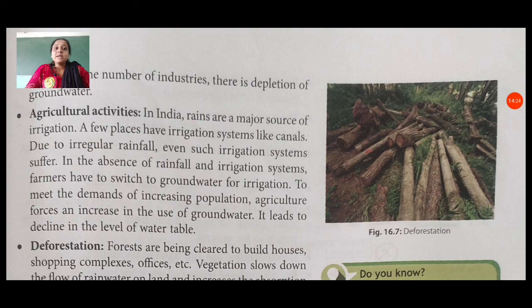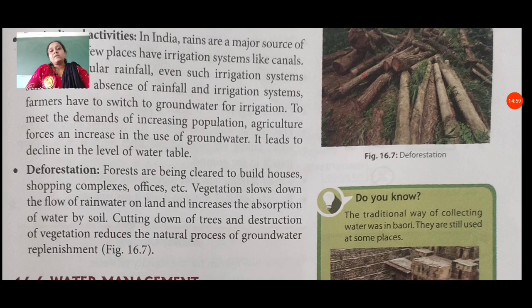In the absence of rainfall and irrigation systems, farmers have to switch to groundwater for irrigation. To meet the demands of increasing population, agriculture forces an increase in the use of groundwater. It leads to a decline in the level of the water table, because they also use groundwater wells in all farms. On farms you can see that they use water from rivers, and some farmers use wells for getting water.